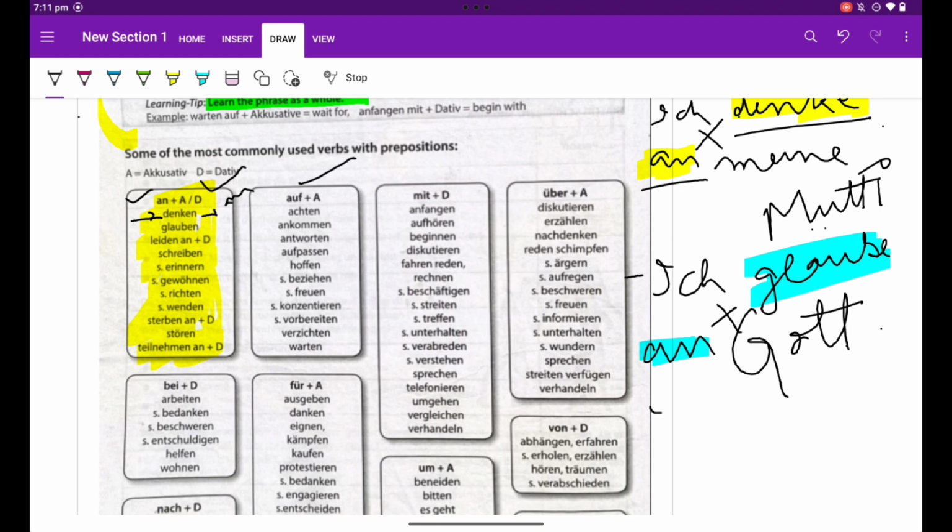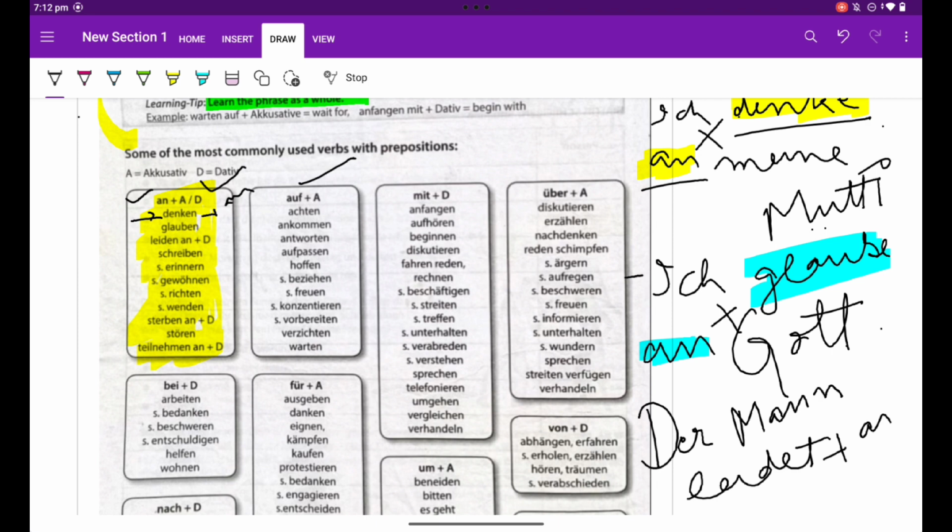We should not speak it, but yes. Der Mann leidet an Krebs. Krebs is cancer. Der Mann leidet an Krebs, that means the man suffers from cancer.